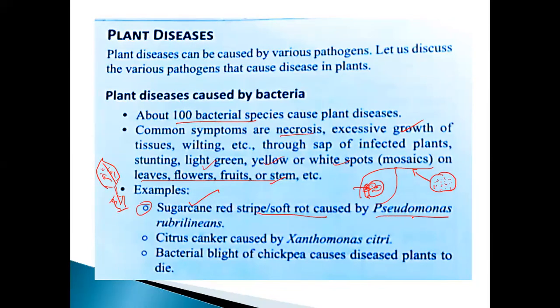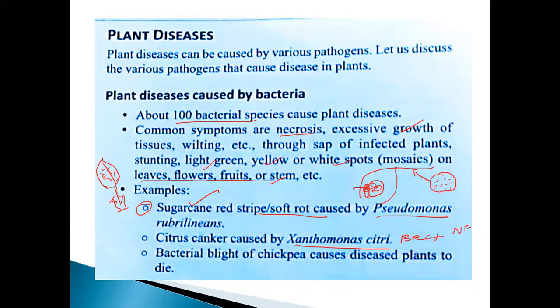The causative organism: which one of the following is responsible for the production of the disease? Pseudomonas rubrilineans. See here, citrus canker is caused by Xanthomonas citri. These are all bacterial diseases. Sometimes they may ask the question, match the following. Which one of the following is not related to the bacterial diseases? Which one of the following is related to the bacterial diseases?